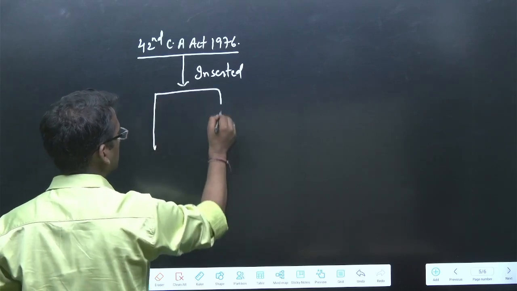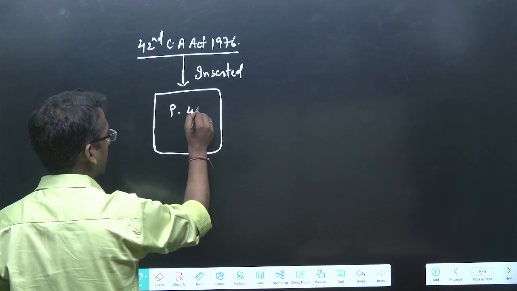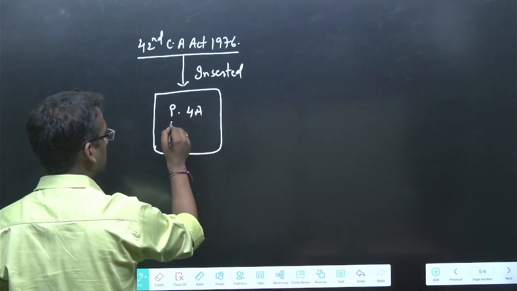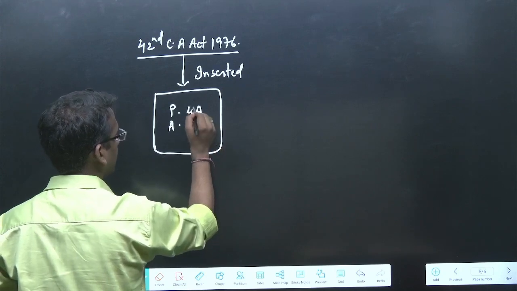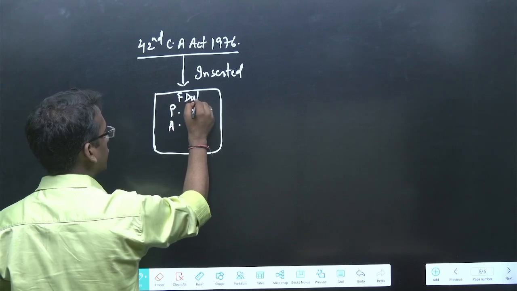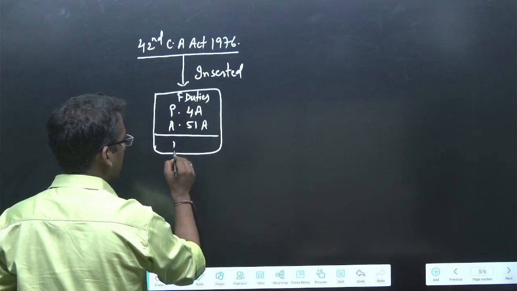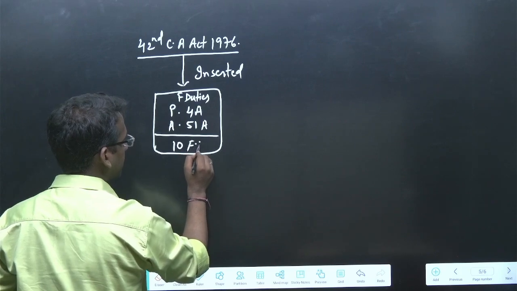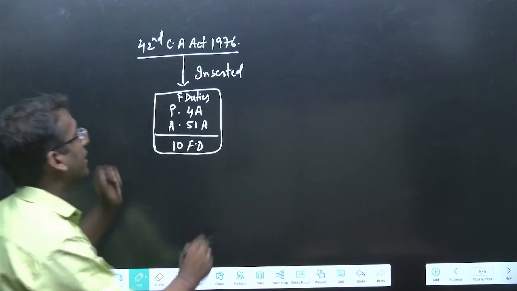If this is the Constitution, they inserted part number 4A, right? Which includes article number 51A, right? And this is titled as fundamental duties, right? And at that time, 10 fundamental duties were inserted in the Constitution by the 42nd Constitution Amendment Act.